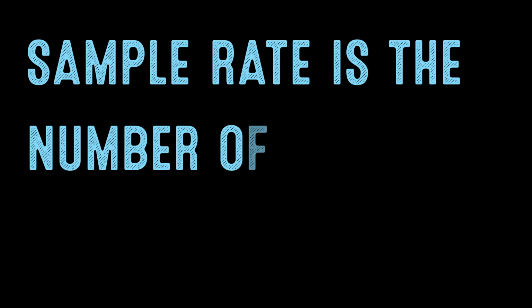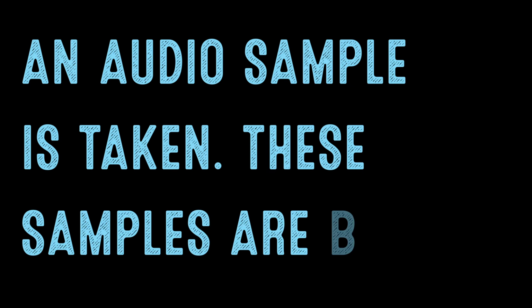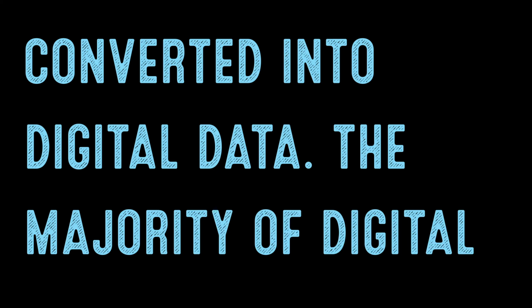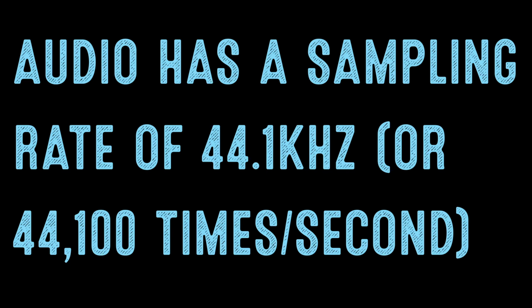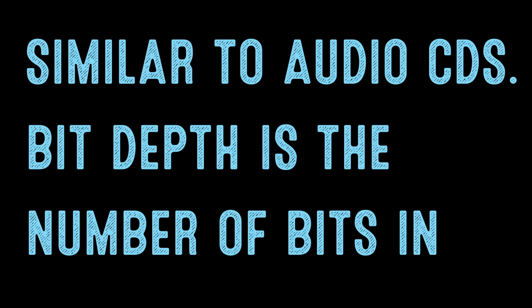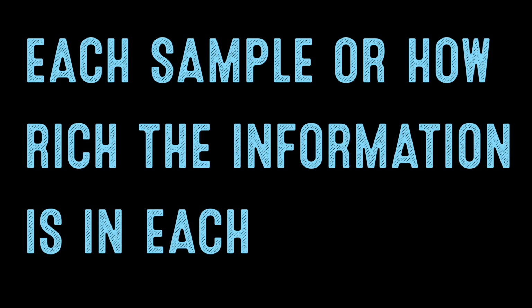The daily code snippet. Sample rate is the number of times in a second that an audio sample is taken. These samples are being converted into digital data. The majority of digital audio has a sampling rate of 44.1 kilohertz, or 44,100 times per second, similar to audio CDs. Bit depth is the number of bits in each sample, or how rich the information is in each sample.